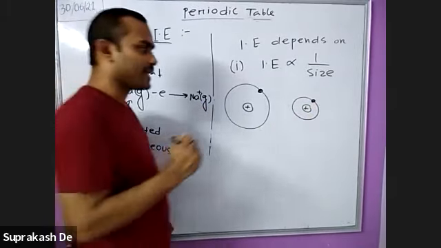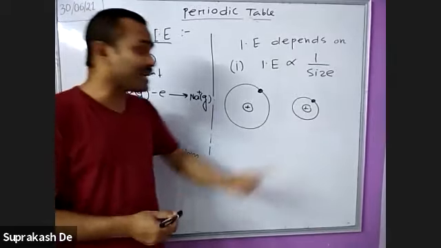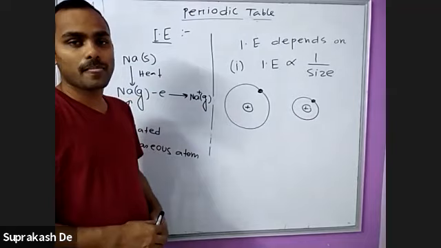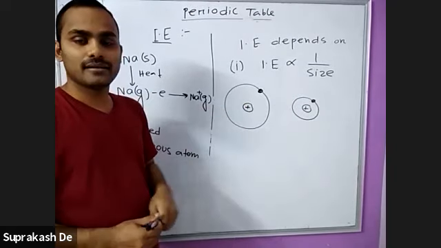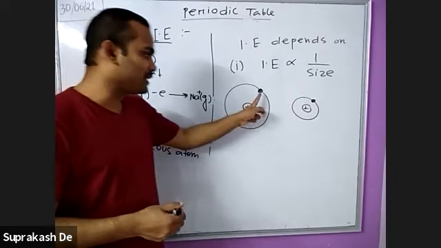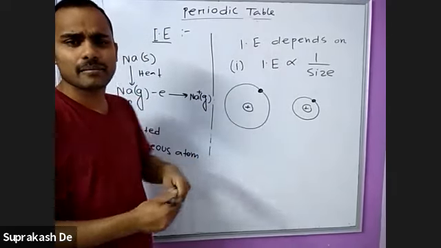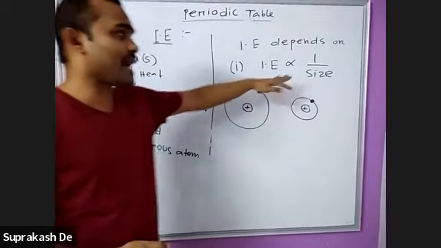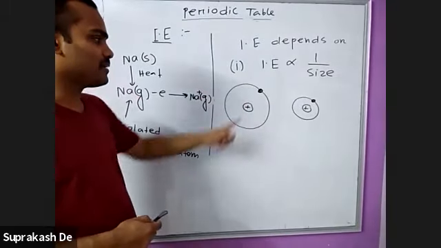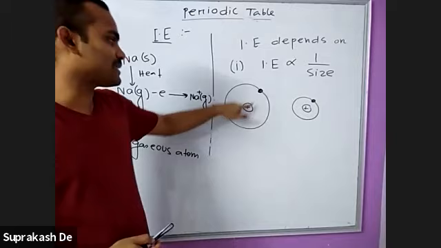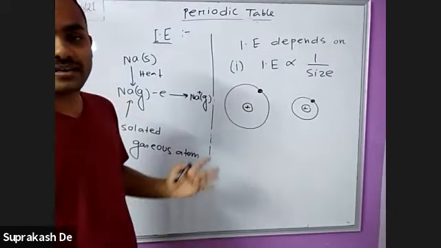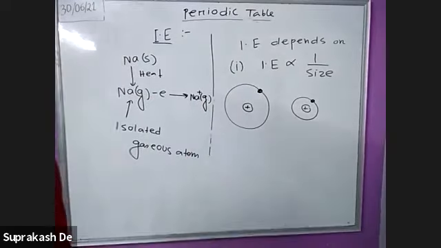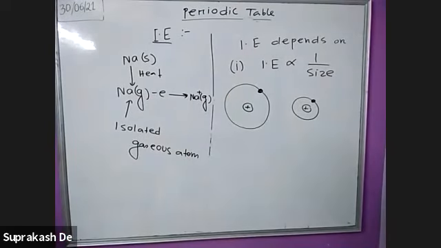That means if you want to remove the electron from the outermost shell, it is very difficult. If the size is greater, in that case, if you want to remove this electron, it is easier because the force of attraction is weaker than in this case. If the size is greater, the attraction between the nucleus and outermost shell is weaker, so ionization energy will be lower. So the bigger the size, the lower the energy required.